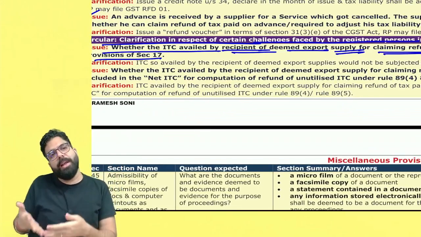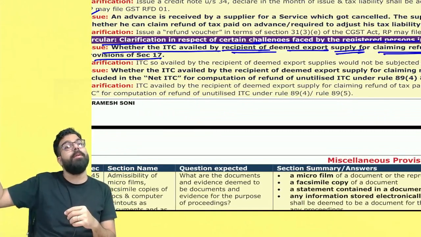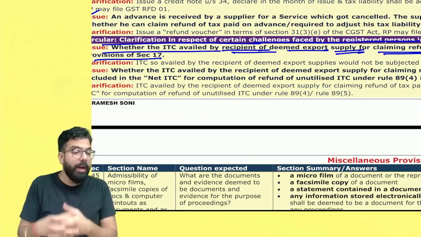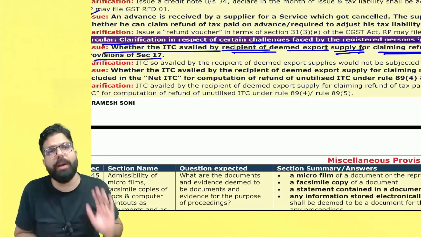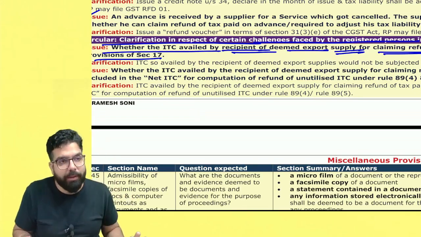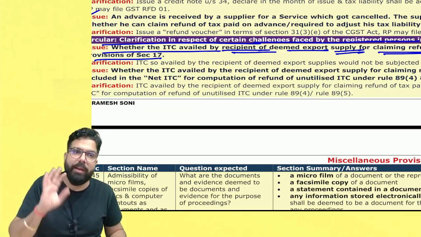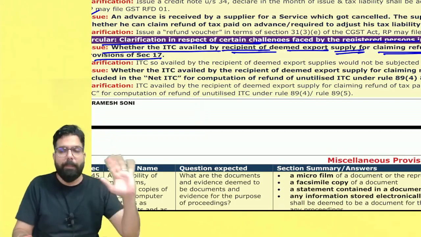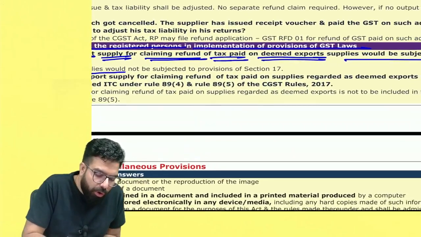Whenever I am taking the input tax credit with respect to those supplies which are considered as deemed export, will the provisions of section 17 relating to apportionment, block credit, etc. be applicable in this scenario? They are telling that in the deemed export case, for whatever supplies you have received, the provisions of section 17 with respect to input tax credit will not be applicable. So they are telling that ITC so availed by the recipient of deemed export would not be subject to the provisions of section 17.